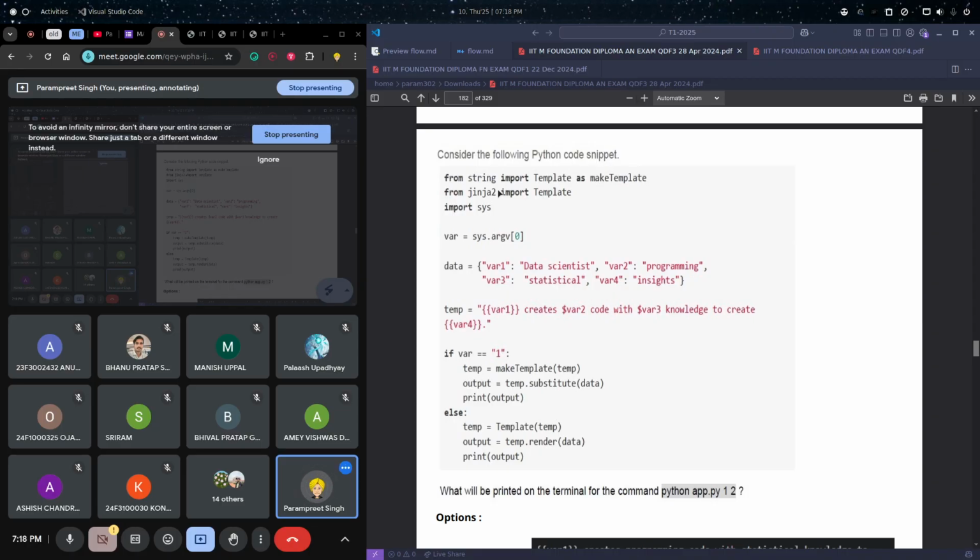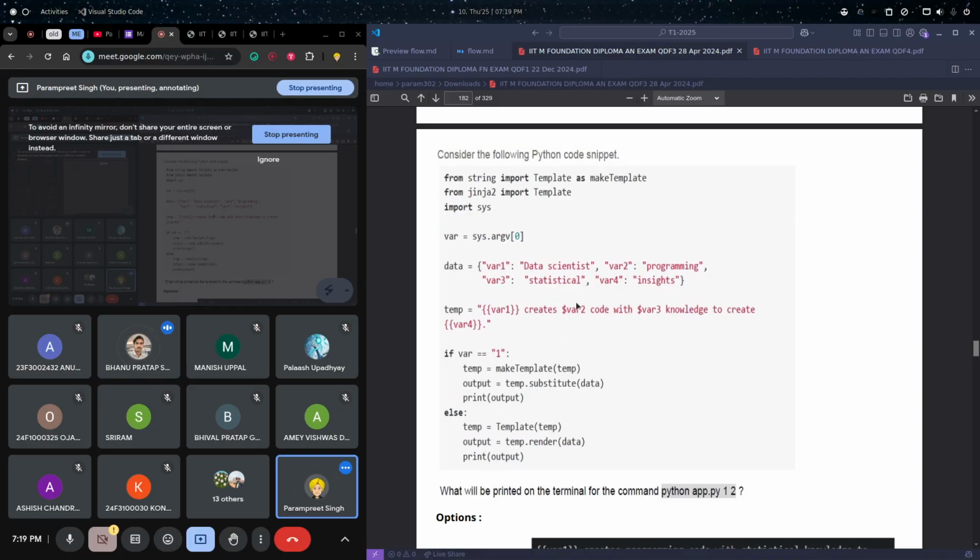So in the else block we are using the template from Jinja 2. Again, very simple thing. We are rendering this template using the notations of Jinja 2, and we are taking this data to update our template, to place the values in these placeholders like var1, var2, var3, var4. So can anyone tell me what will be the output, or which placeholders will work here for this else condition?